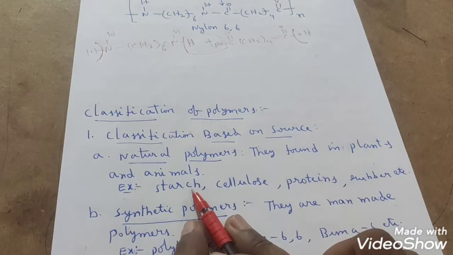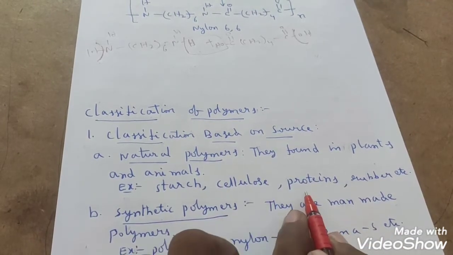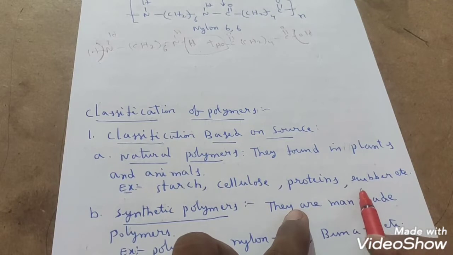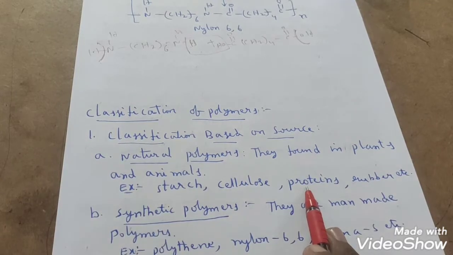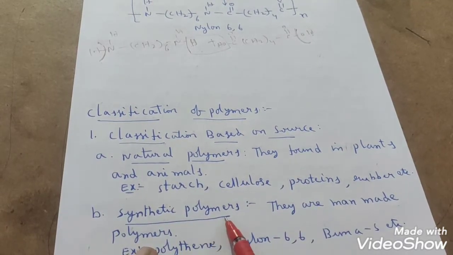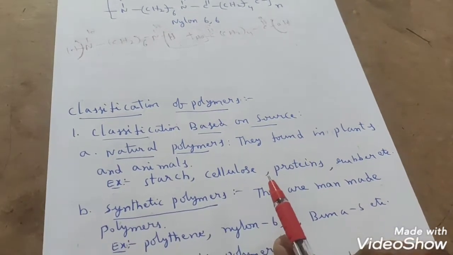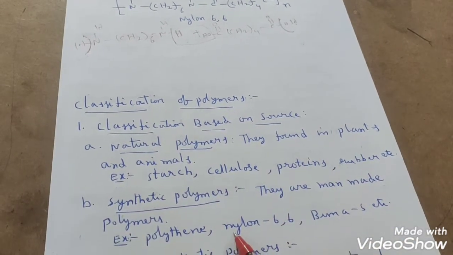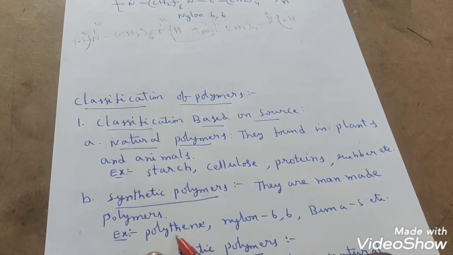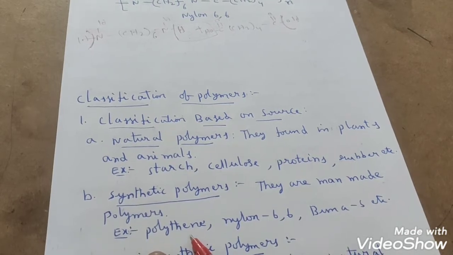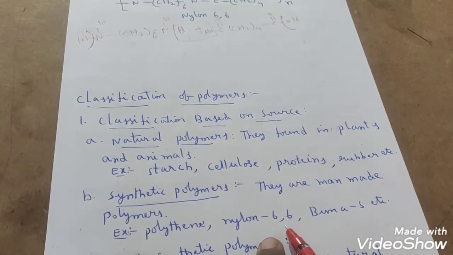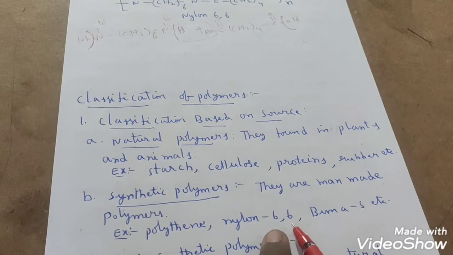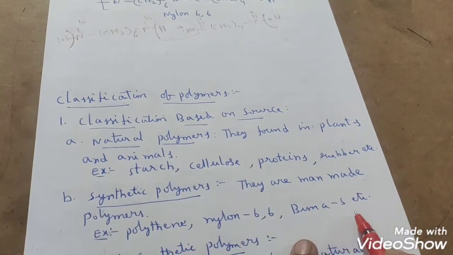How do we prepare starch? How do we prepare cellulose? What are proteins? What is natural rubber? We are going to discuss this in this chapter. These three you already covered in biomolecules. Okay, students? The next type of polymer we have is synthetic polymers. Synthetic polymers are man-made polymers. What are the man-made polymers? Polythene. How do we prepare polythene? Already we have discussed: from ethene we get polythene. And even the nylon 6,6 preparation method we just discussed, formed from hexamethylene diamine and adipic acid. Buna S, etc.